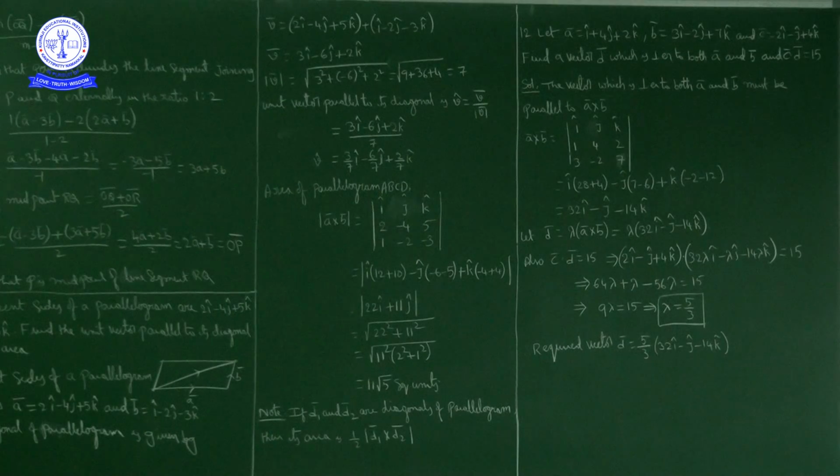What else is given? C bar dot D bar is 15. By doing the dot product, we got lambda value as 5 by 3. By substituting the lambda value, we get the required vector D bar. What we got in the end: D bar is equal to 5 by 3 into 32 I cap minus J cap minus 14 K cap. Okay, now we will conclude here. We will continue the remaining problems in the next class. Thank you.